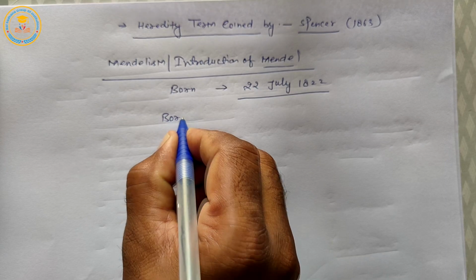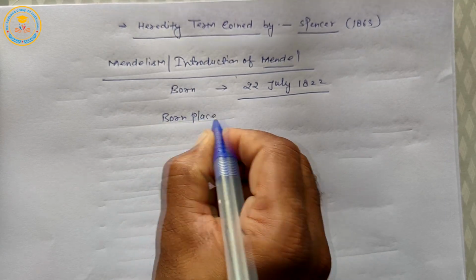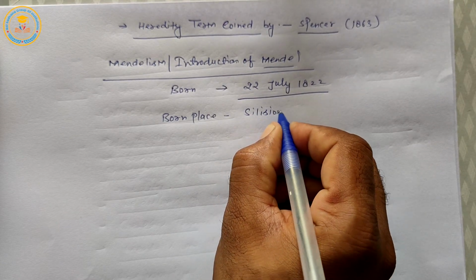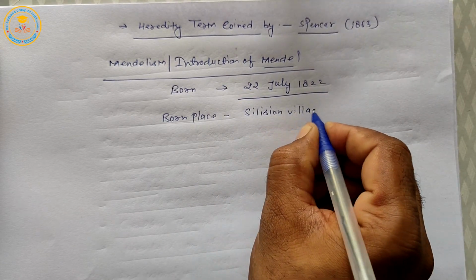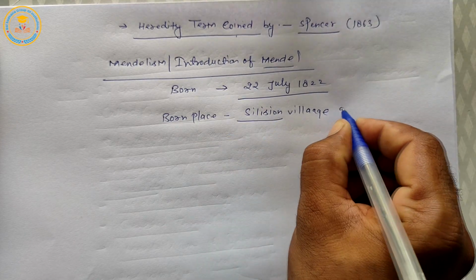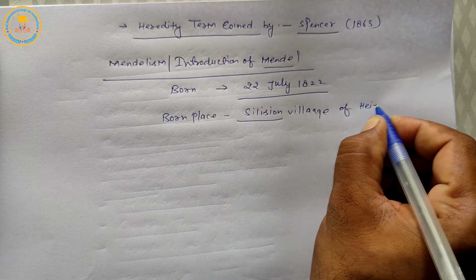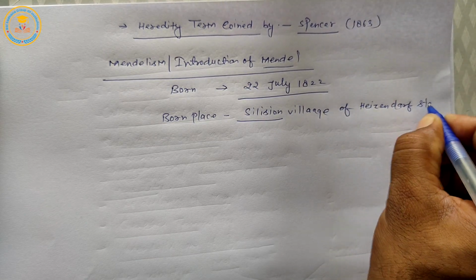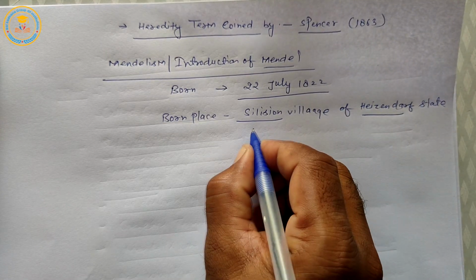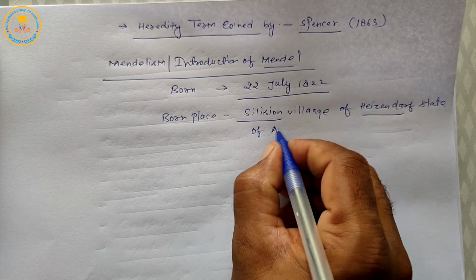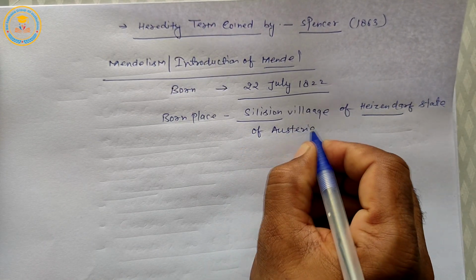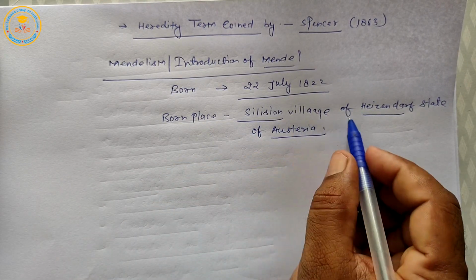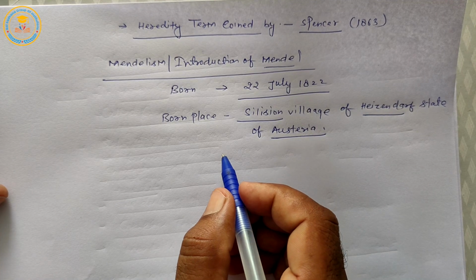Second, born place of Mendel is Silesian village of Hagendorf, state of Austria. Once again, born place Silesian village of Hagendorf, Austria.